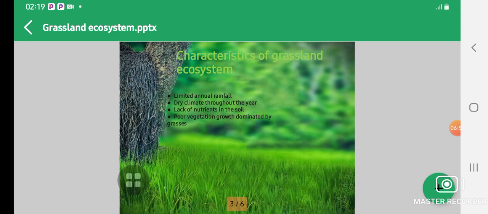The grasses in the ecosystem have adapted to the climate of this region as compared to trees. As a result, you will find only grass fields in this grassland ecosystem. The common species of grass include purple meadowgrass, foxtail, buffalo grass, wood oats, and others. Those are examples of the poor vegetation growth dominated by grasses, since rainfall is limited.